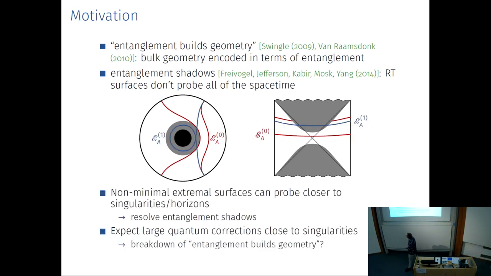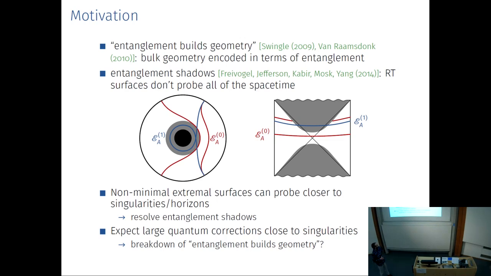However, if we take into account these non-minimal extremal surfaces, then you can simply probe those entanglement shadows directly. They simply enter into those gray shaded regions here. So they can resolve this problem of entanglement shadows.